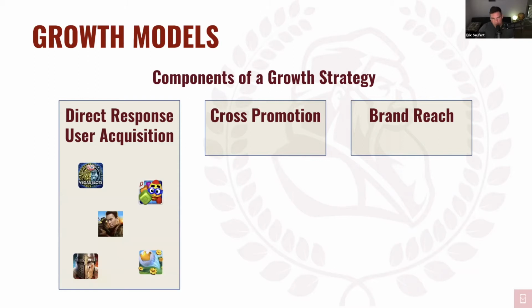So direct response user acquisition, the titles that pursue that are the ones that monetize primarily through IAPs, and the ones that spend the most money potentially are the ones that have the most robust in-game economies based on IAPs, right? So you've got some Vegas slots in there, so social casino, you've got some kind of puzzle, you've got some build and battle.